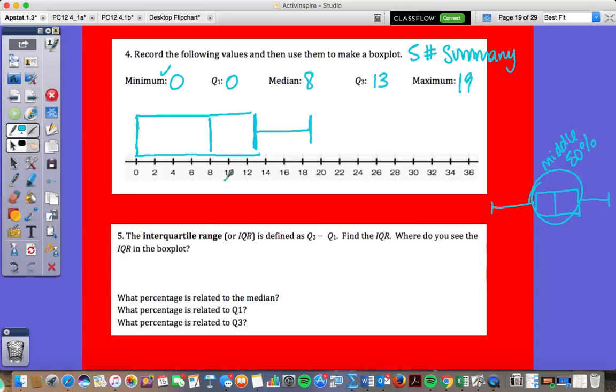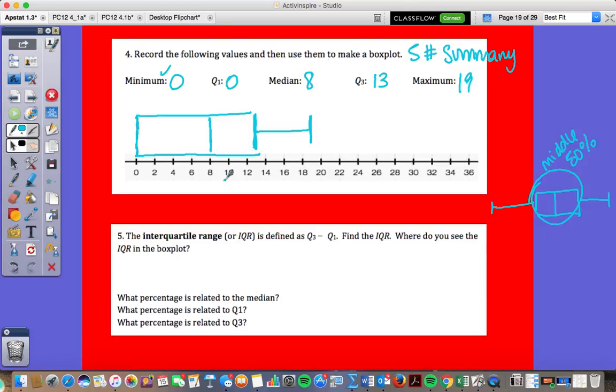Yeah, if it's in the middle, like the box part, would it be symmetrical? Yeah, I would say it's approximately symmetric. You'll notice, though, it's a little tough to see what the shape is, isn't it? That's a negative of a box plot. But what I like about it is you can still see where the data is. You see where the percentiles are, which is the strength of it.